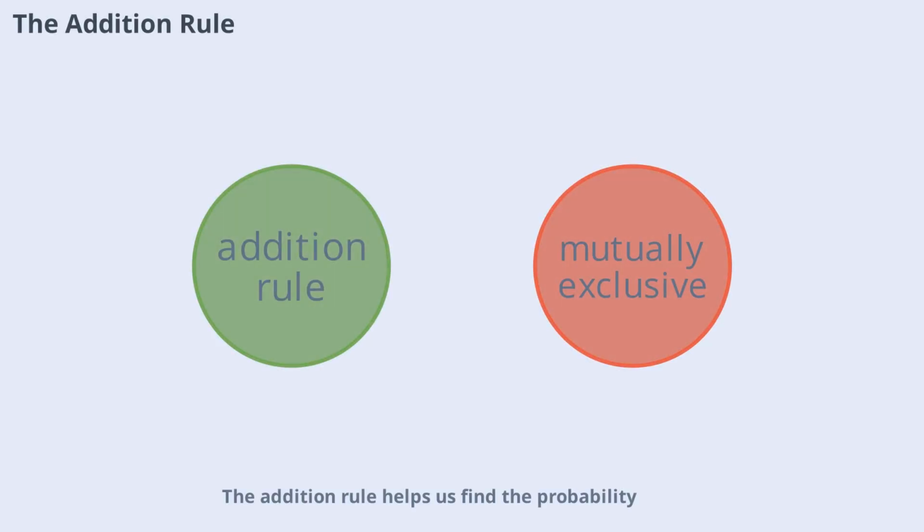The addition rule helps us find the probability that at least one of several events occurs. If 2 events cannot happen at the same time, they are called mutually exclusive. For mutually exclusive events, simply add their probabilities. For example, the probability of drawing a heart or a spade from a deck is the probability of a heart plus the probability of a spade. This rule is very useful in many practical situations.